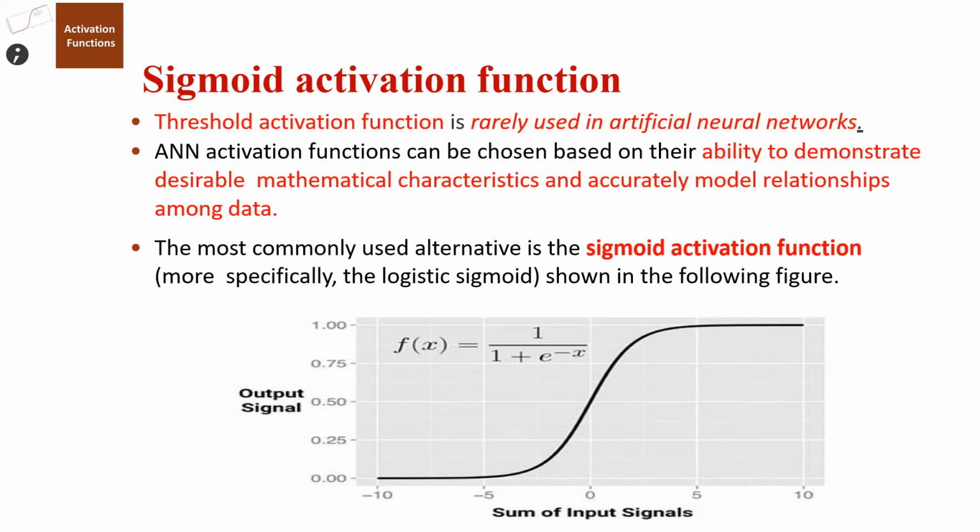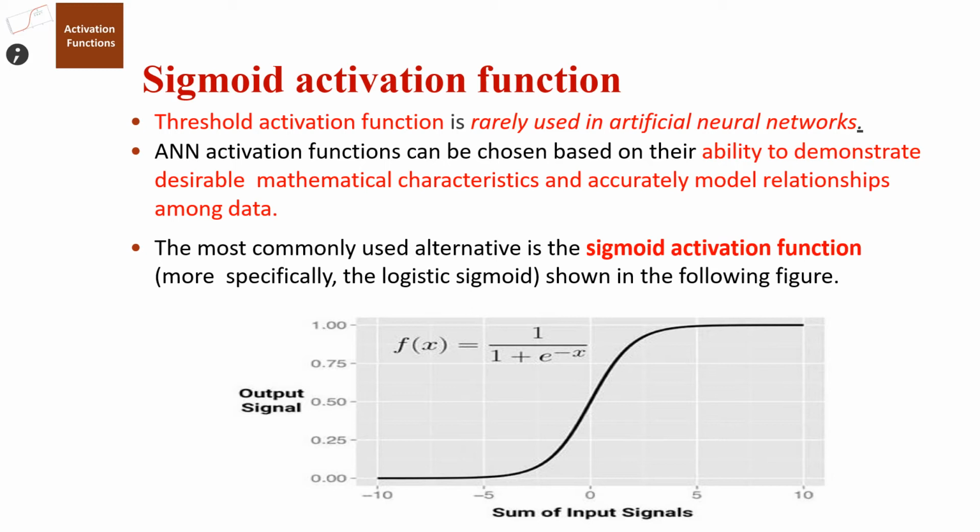The most commonly used alternative is the sigmoid activation function, also called the logistic sigmoid, and it is illustrated in the following figure. Here you can see a curve, and the activation function is given by the equation 1 by 1 plus e raised to minus x.